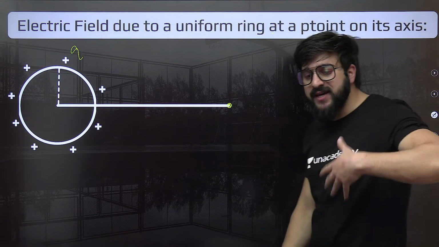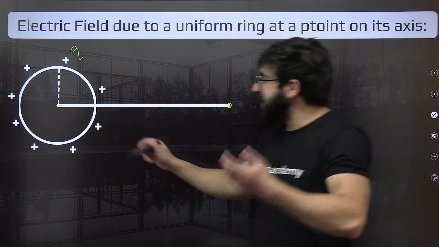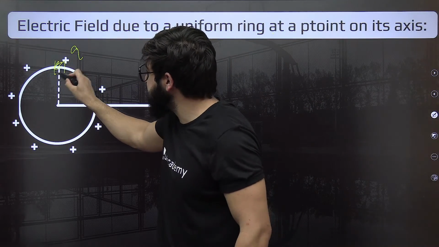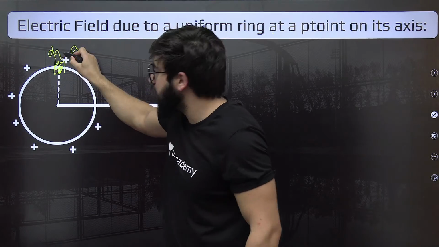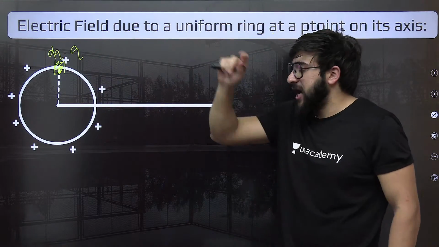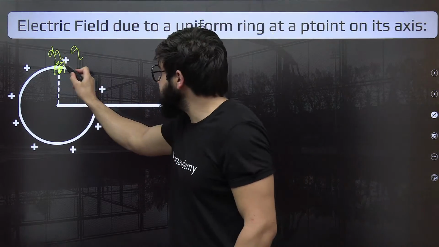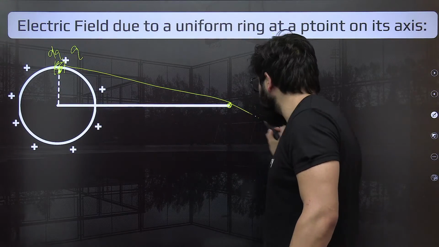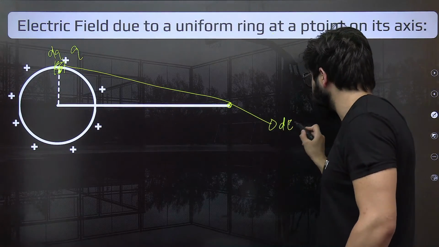Now first of all I'll take an element. Okay, this is the element. I'll say this is a dq, a very small element of charge. Because of this element, it will create an electric field at this point. I'll say that is nothing but dE.